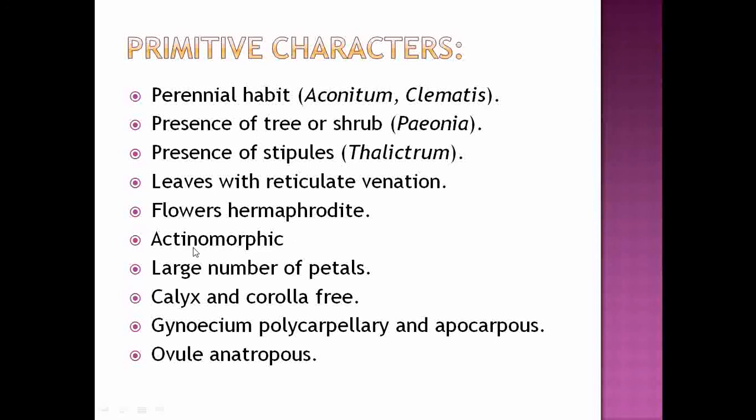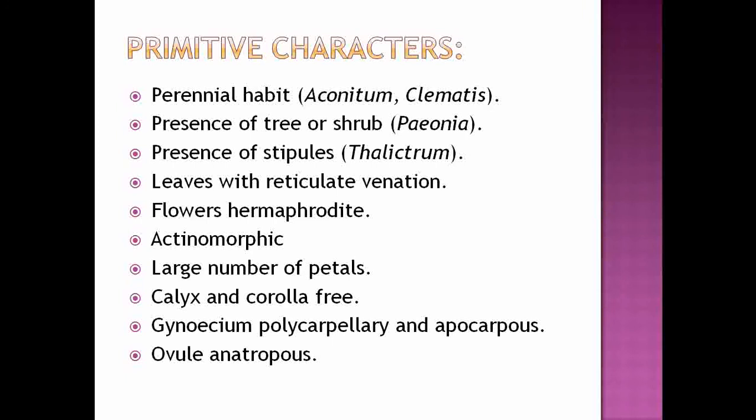Flowers are actinomorphic. Actinomorphic means if you cut the flower in any plane, it will give two equal parts. So the presence of actinomorphic flowers is also a primitive character. Then the presence of a large number of petals is also a primitive character. The clear differentiation between the calyx and corolla is also a primitive character.